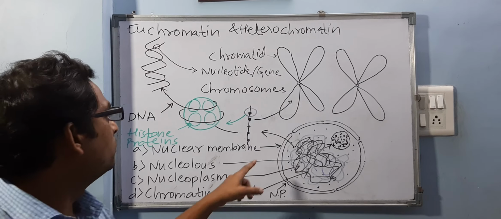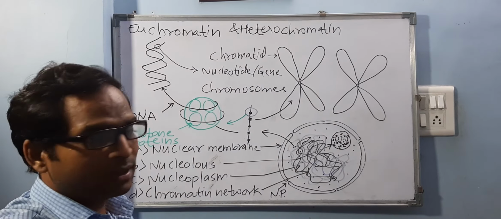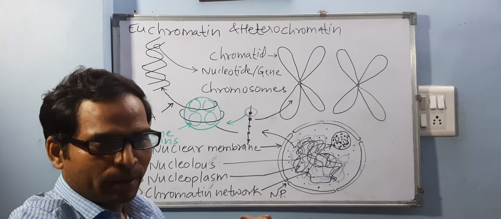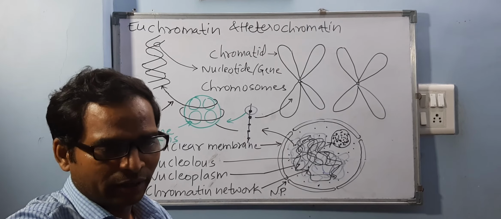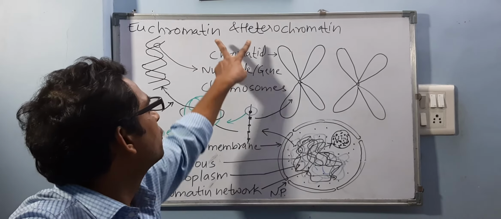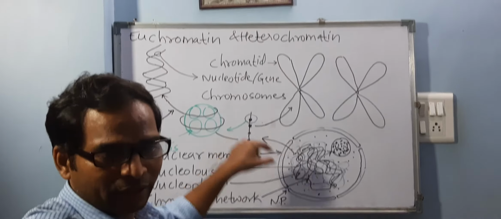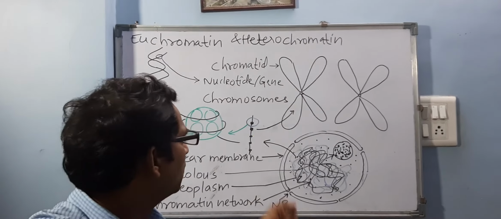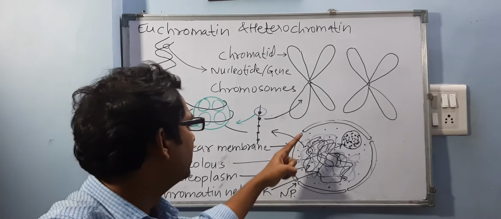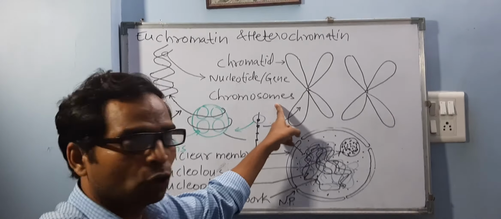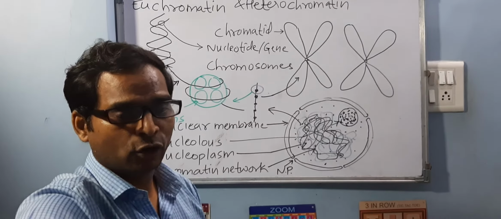So again, two more words I told you, euchromatin and heterochromatin. Euchromatin is the less condensed chromatin network, and heterochromatin is the more condensed network. Is it okay? This is for your competitive exams. And now this beaded string only, when the cell undergoes division, undergoes condensation, it undergoes contraction, and then it finally forms these chromosomes. So we have 46 chromosomes or 23 pairs of chromosomes, correct?